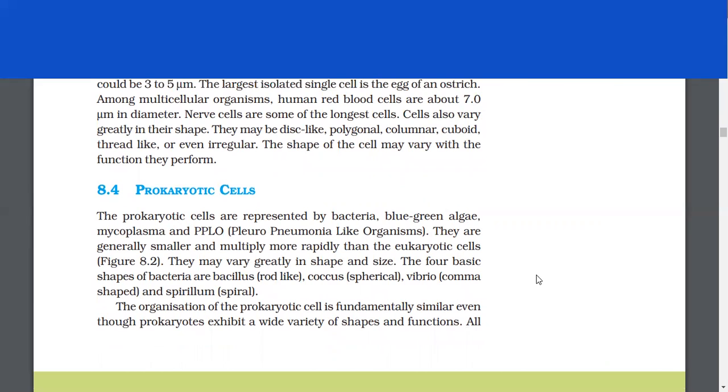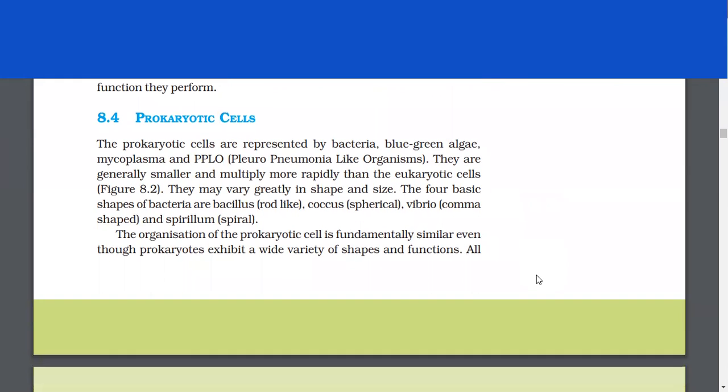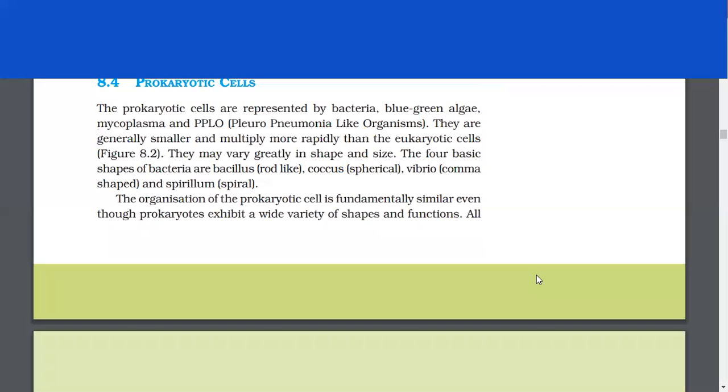Cells also vary greatly in their shape. They may be disc-like, polygonal, columnar, cuboid, thread-like, or even irregular. The shape of the cell may vary with the function they perform. Prokaryotic cells. The prokaryotic cells are represented by bacteria, blue-green algae, mycoplasma, and PPLO, pleuro pneumonia-like organisms. They are generally smaller and multiply more rapidly than the eukaryotic cells.